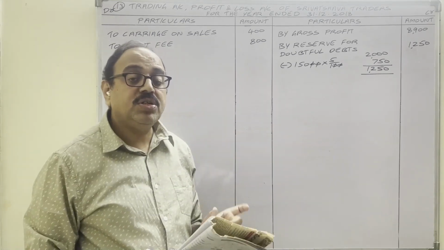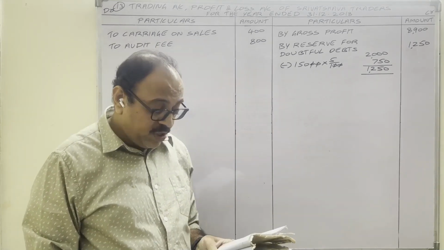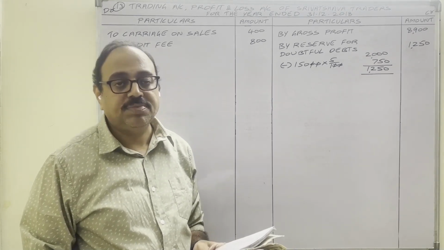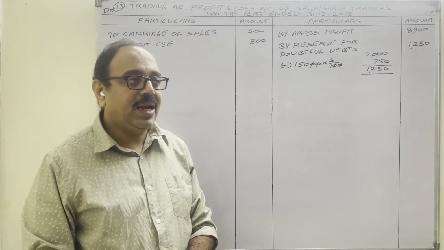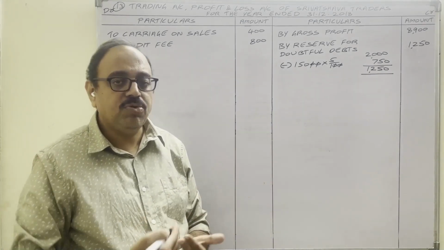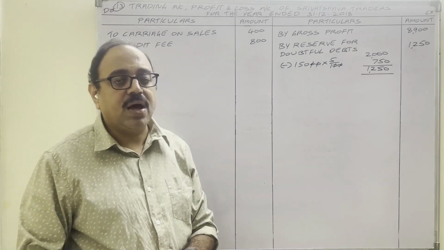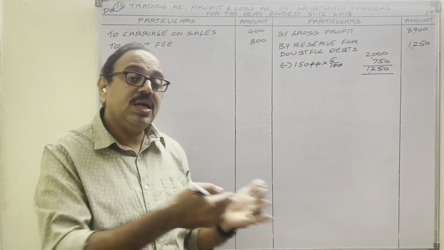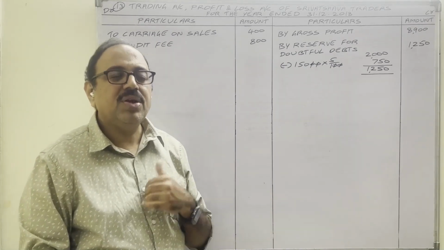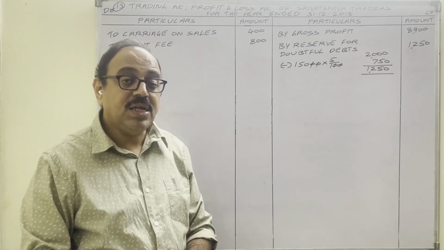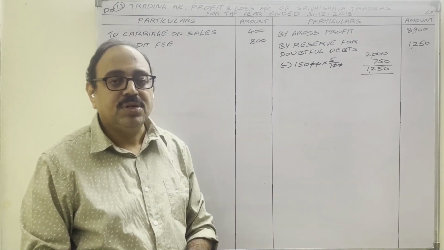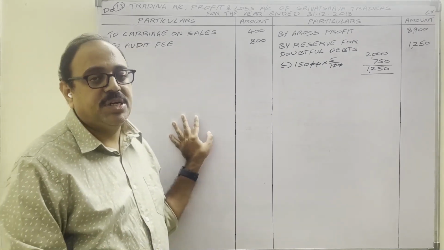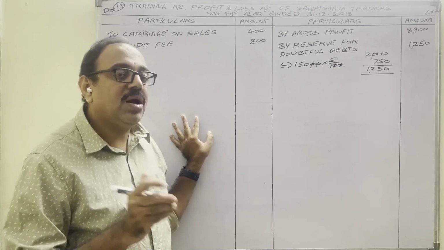Next, come to provision for discount on debtors. Fourth adjustment: create provision for discount on debtors 2%. So, discount on debtors. Debtor means from them we should receive money. Suppose to one debtor we have given 3 months time. Before 3 months only he cleared that due. So we have to give some encouragement to him. In that case, the firm may allow discount to him. To the firm, this is a loss. Therefore, profit and loss account debit side. So this is known as discount on debtors.